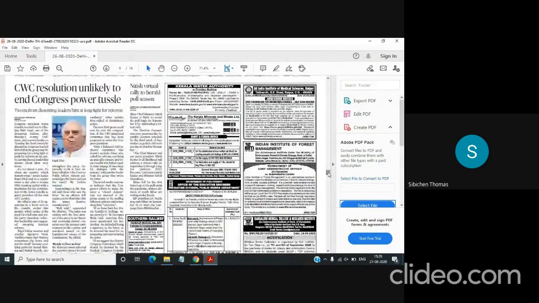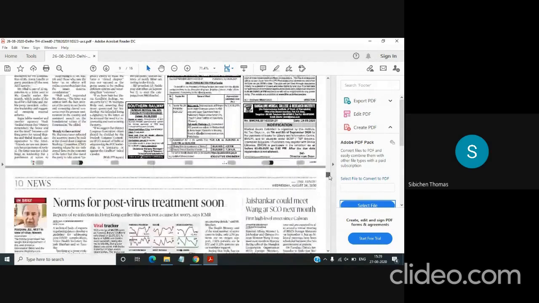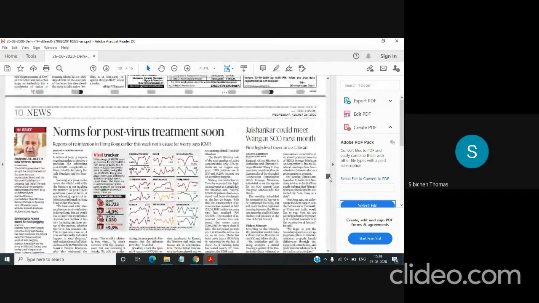Then you have the political news about the Congress party that we don't have to read. Then we move to the next page. Norms for post-virus treatment soon. This is a very important article because it explains how we could bring about efficient medication in order to tackle the coronavirus pandemic.